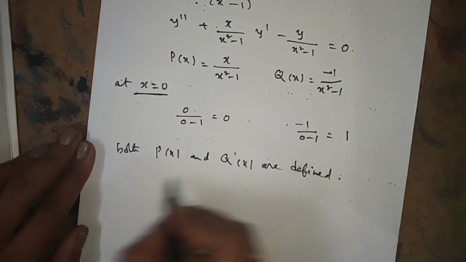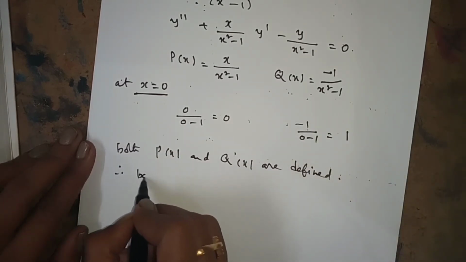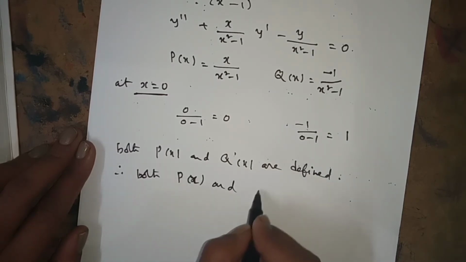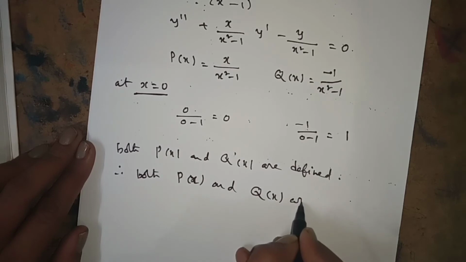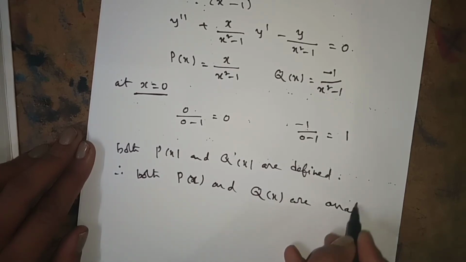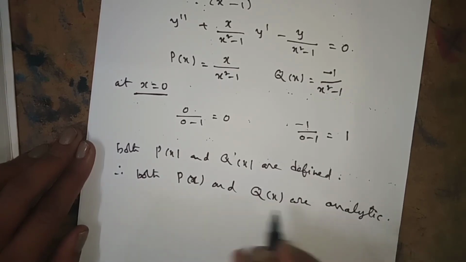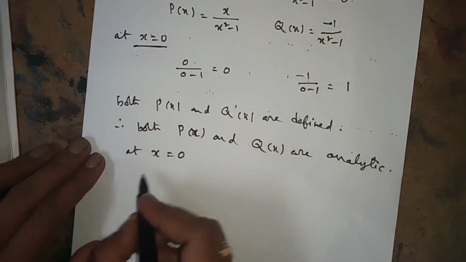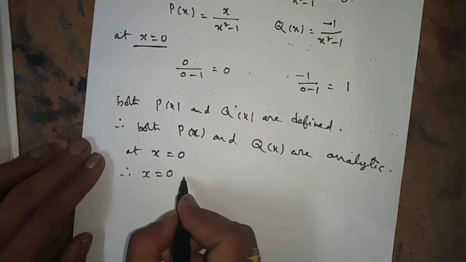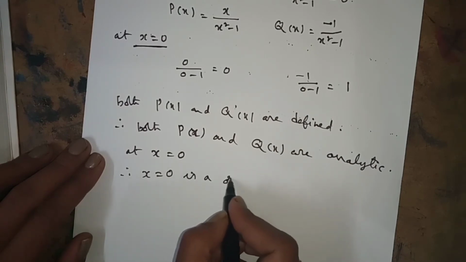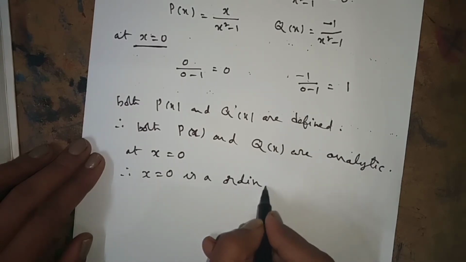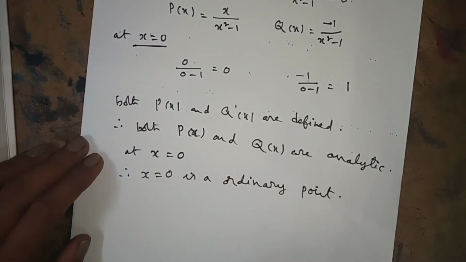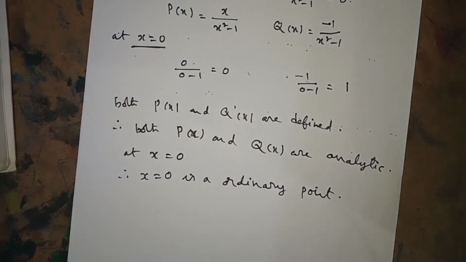Therefore both P(x) and Q(x) are analytic at x = 0. Both are analytic, therefore x = 0 is an ordinary point.